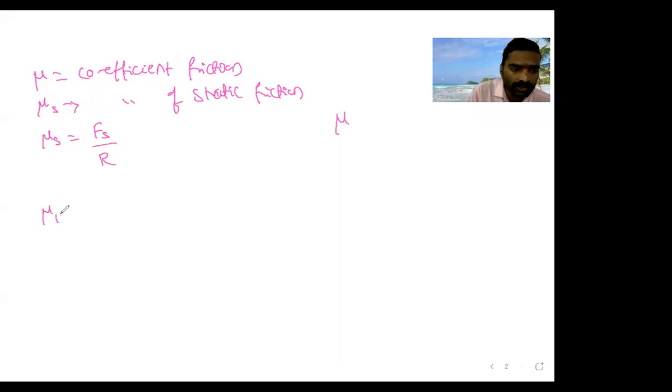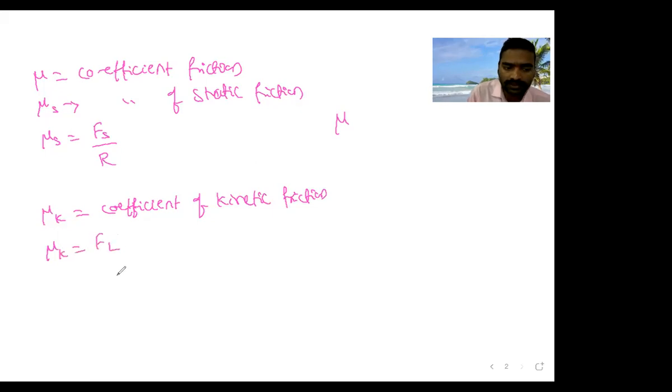Then one more is mu k, the coefficient of kinetic friction. How to define mu k? It is the ratio of kinetic friction Fk divided by the normal reaction. That is called the coefficient of friction.